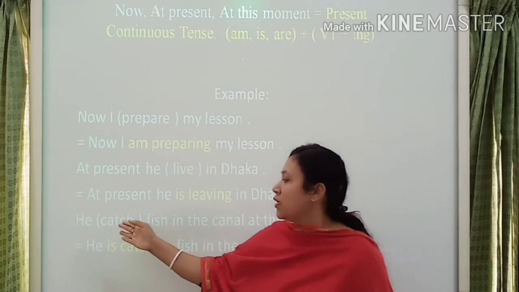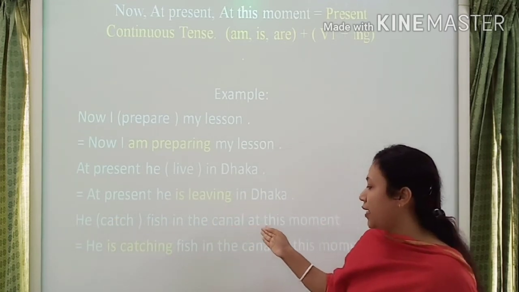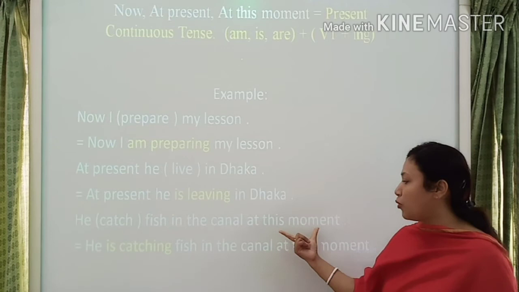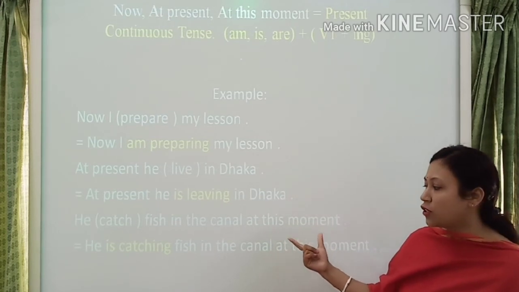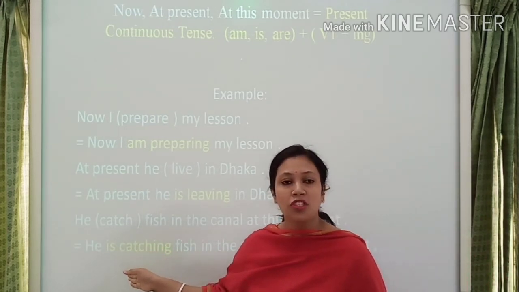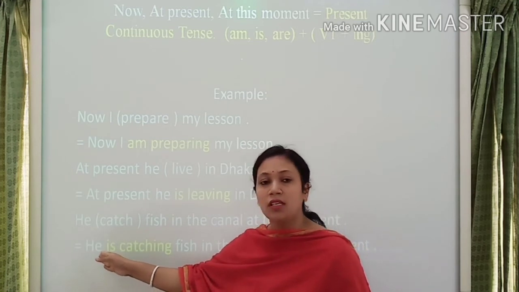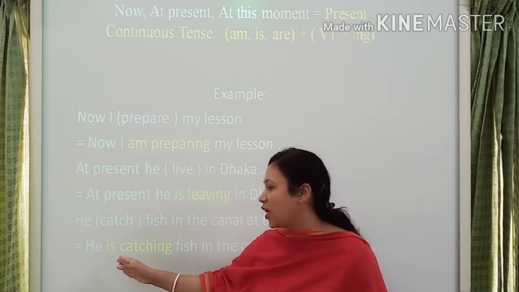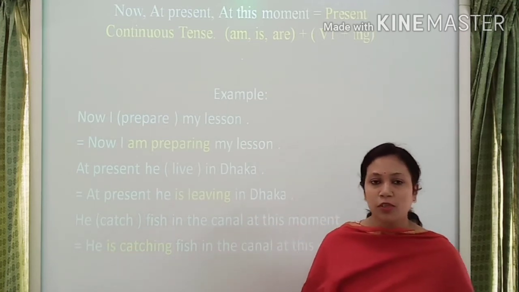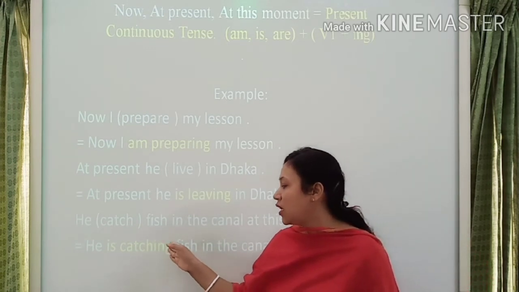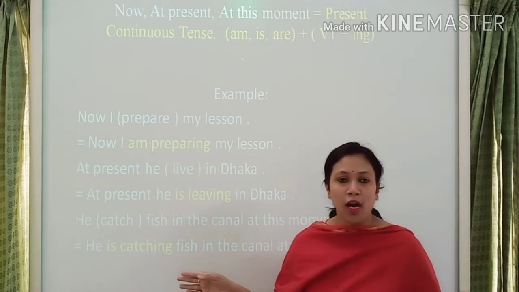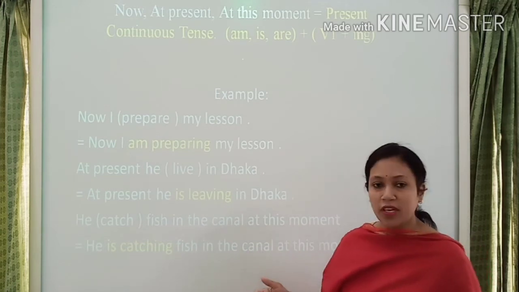He catch fish in the canal at this moment. Here indicating point is at this moment. That's why I use here present continuous tense. Here subject is third person singular number. That's why I use here is auxiliary verb, and I use here ing for verb 1. Then go to the next rule.